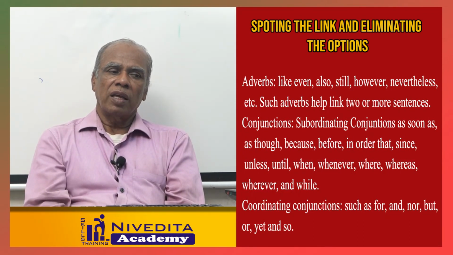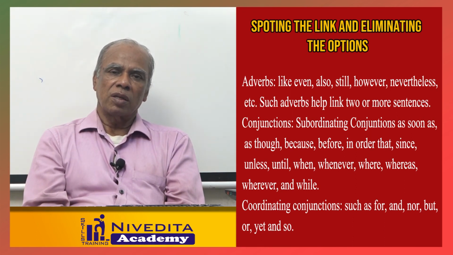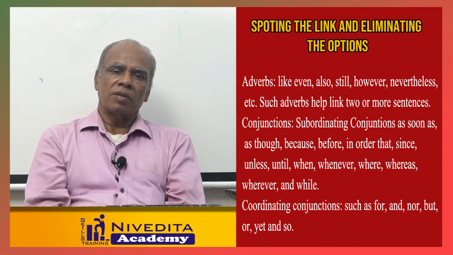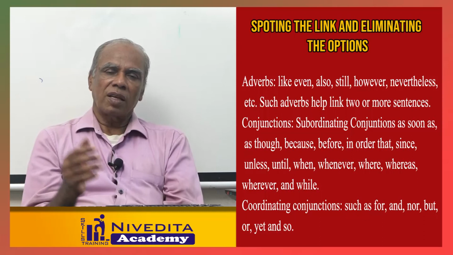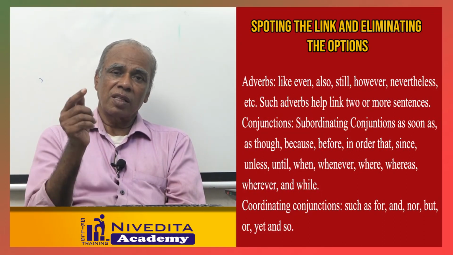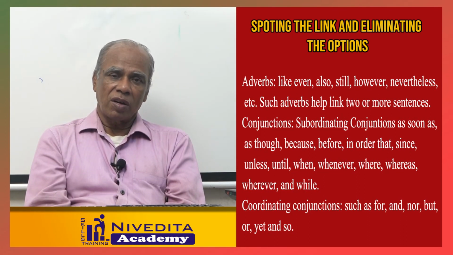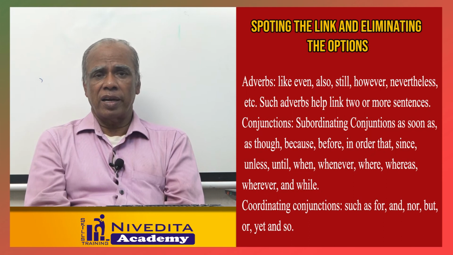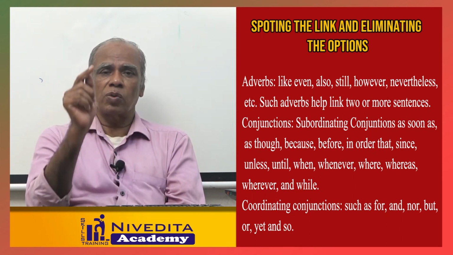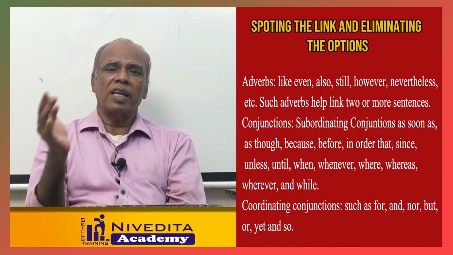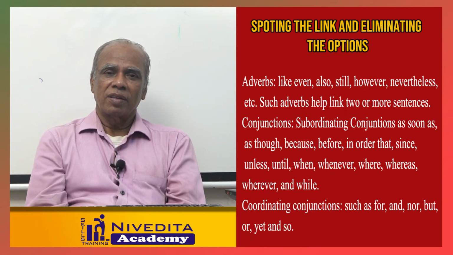Articles: a and an are indefinite articles that occur only in the initial, first sentence, the topical sentence. For example, I went to a forest. First you say a forest, then you say the forest, mentioning the same forest. In the forest, I saw a tiger. When you mention the tiger the first time, you use a tiger. Then you say the tiger saw me, I ran away.